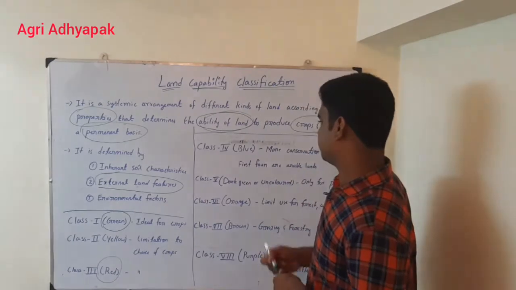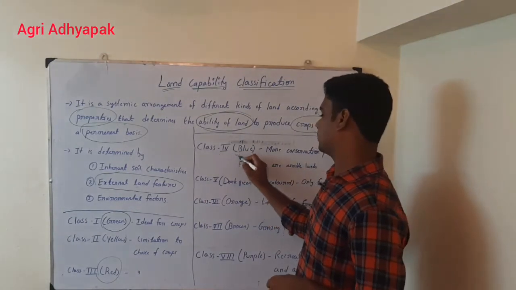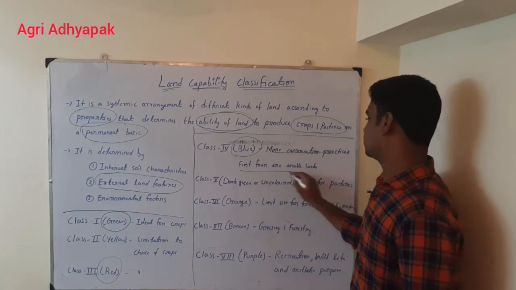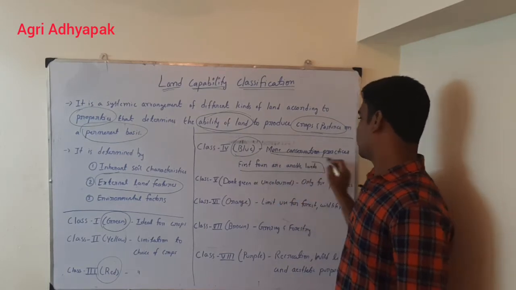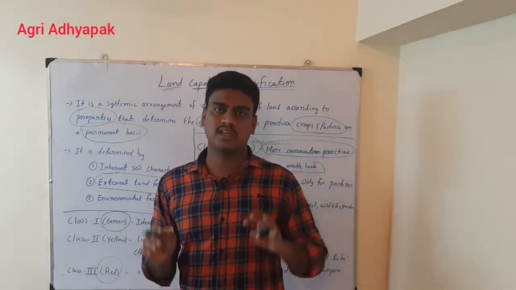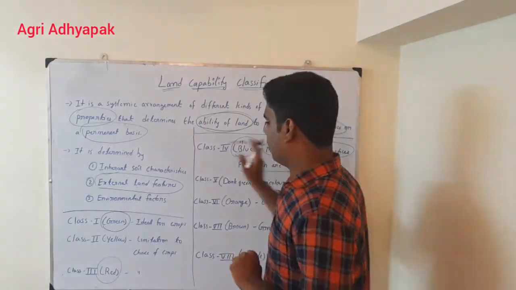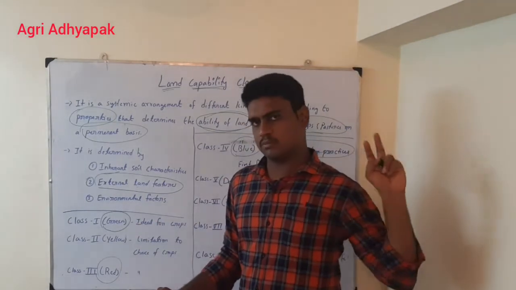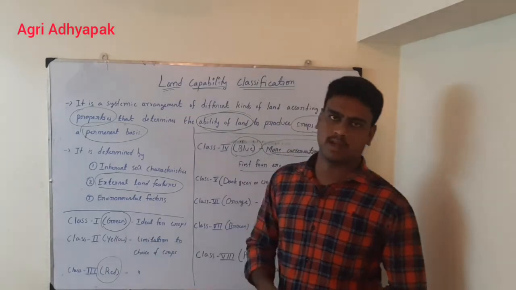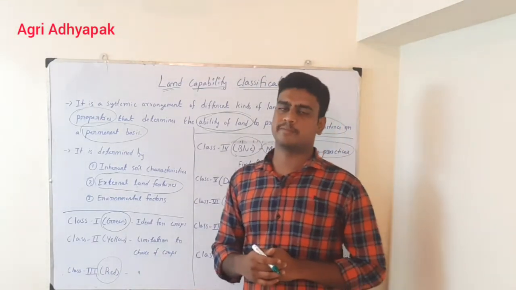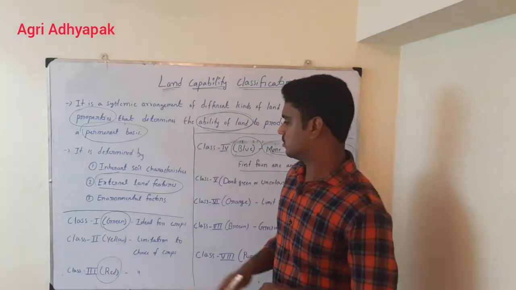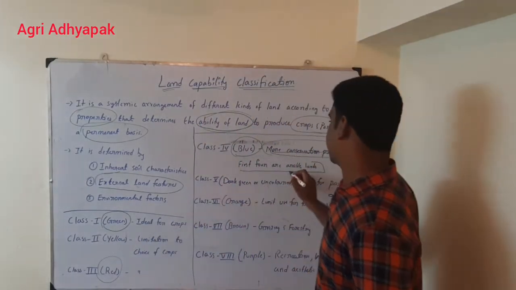Then the fourth type of soil, class 4, is mentioned with the blue color. Here more conservation practices are followed, and the choice of crops is very limited, but still we can adopt it for agricultural crops. Among these 4, the first 2 classes are the best soils, and classes 3 and 4 can be used for agricultural crops, but not like the first 2 classes. So these first 4 classes are called arable lands.